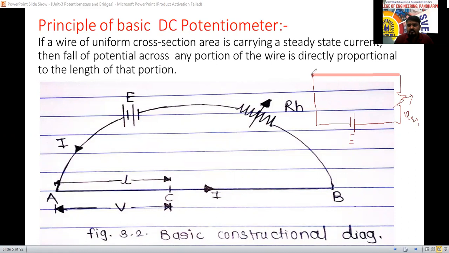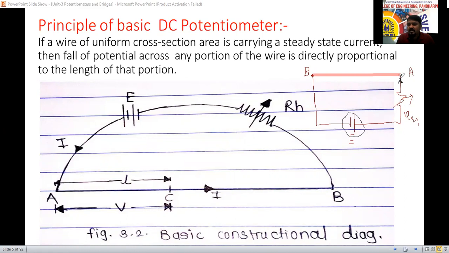And this one we can consider as A, and this one we can consider as B here now. See here, the same thing we have drawn here now. This circuit diagram is there, same like we have formed this one. So this is the total length LAB here. One conductor we have used. We have given some supply from the battery supply voltage, and we have used one rheostat, that is variable resistance, to limit the current here now.